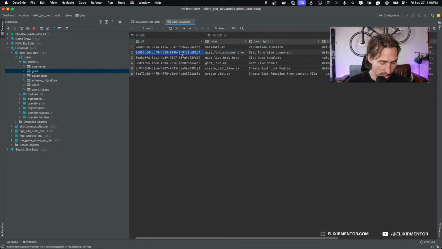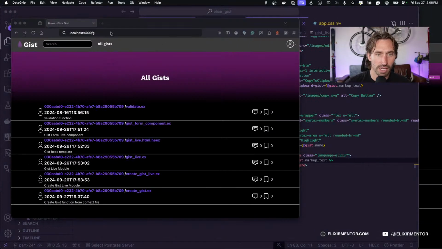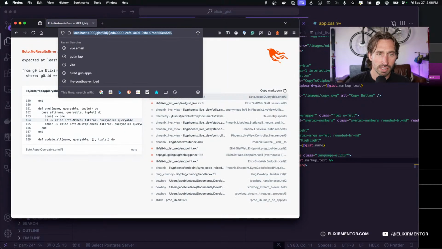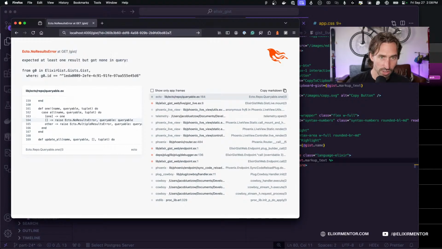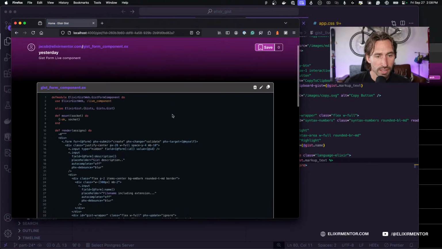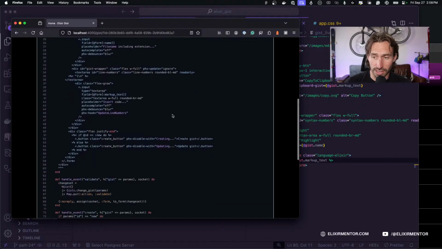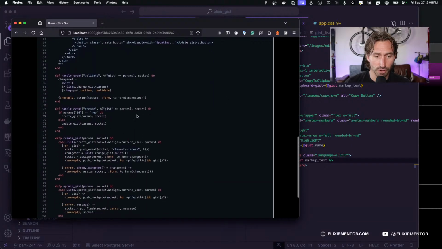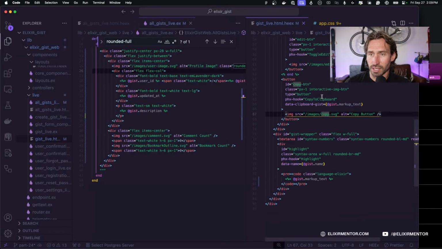Let's just grab an ID. Close that. All right, so now if I go to gists, we'll just put in an actual ID up here. That should work. Okay. So it is still working. So I was imagining things for not formatting things correctly, right?